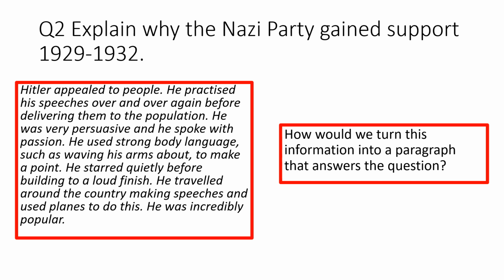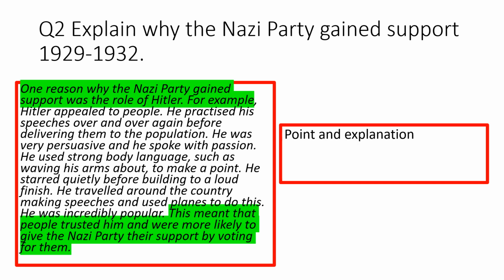So if you have a look at the answer on your screen, I want you to read it carefully and then I want you to pause the video and think about how we could turn the information on the screen into a paragraph that actually answers the question. So pause the video now and write down what would need to be added to this paragraph so that it answers the question. So hopefully Year 11 you'll have realised that there are two aspects that were missing.